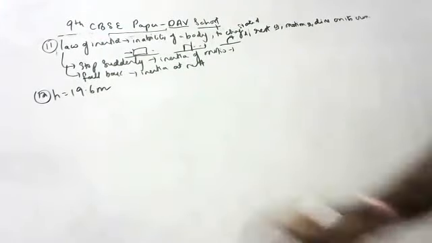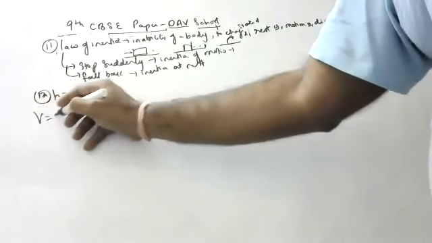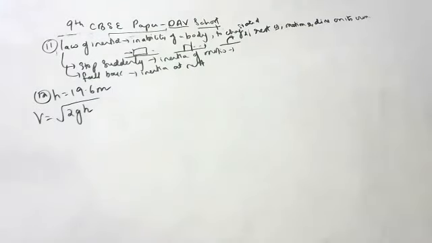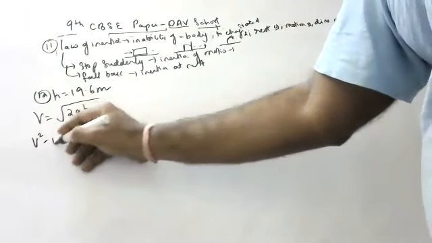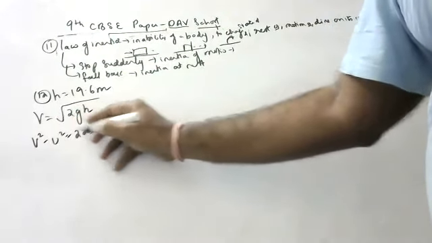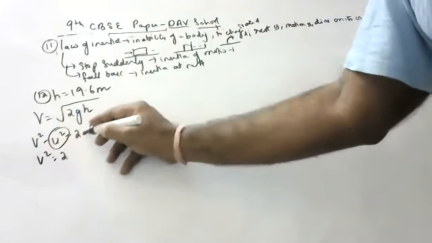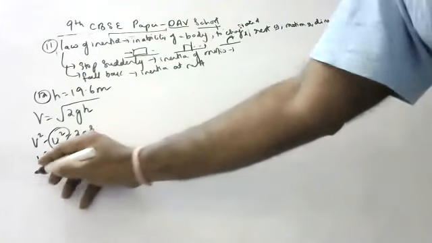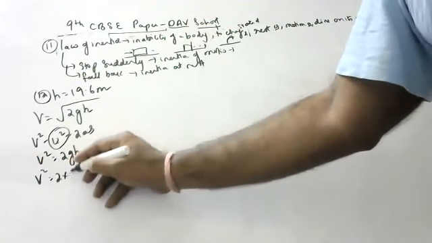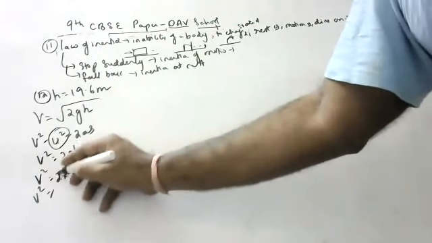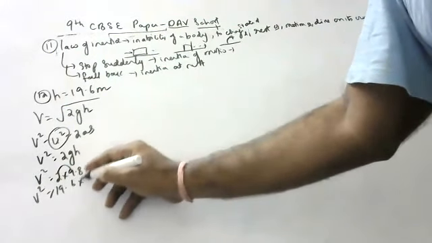Velocity while hitting the ground is root 2gh. How did we get the formula? v square minus u square is equal to 2as. Because it is falling freely, u is 0, so v square is equal to 2gh. So v square is equal to 2 into 9.8 into 19.6, which is 19.6 into 19.6.